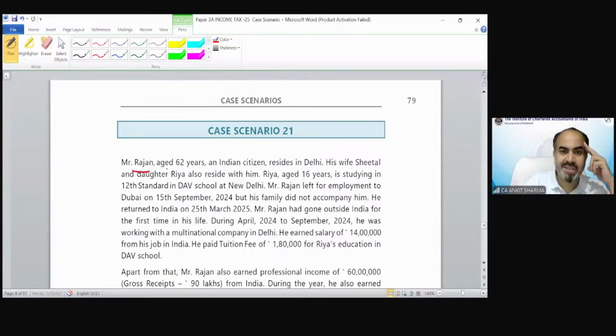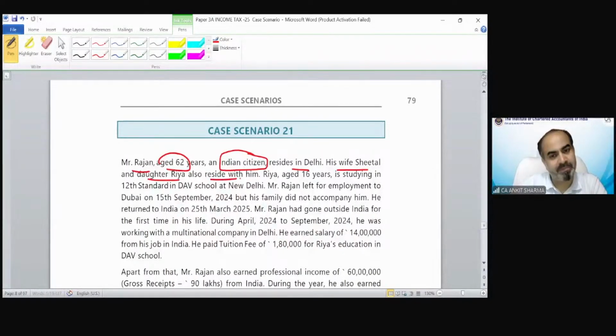Mr. Rajan, age 62 years, is an Indian citizen. Whenever there is an Indian citizen or person of Indian origin, those special case exceptions are going to be applicable. He resides in Delhi. His wife Sheetal and daughter Ria also reside with him. Ria, age 16 years, is studying in 12th standard in DAV school at New Delhi. No relevant information for the purpose of status. Rajan left for employment. Now, this is an important information.